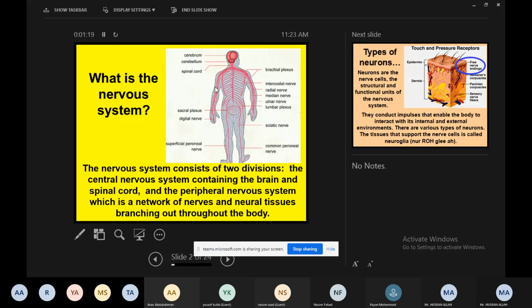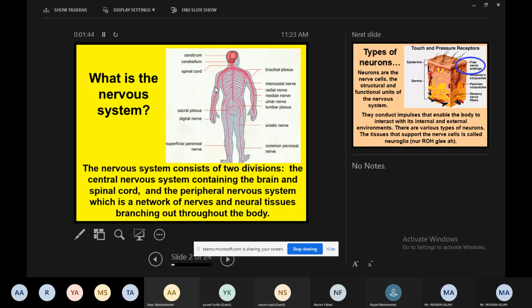The main component, if you look at the animal body, the main thing in the animal body is what? The main thing is the cell, right? The unit of the body is the cell. So if you look at each system, each system has a separate unit. The nervous system has a unit called the neuron, right? One neuron cell.